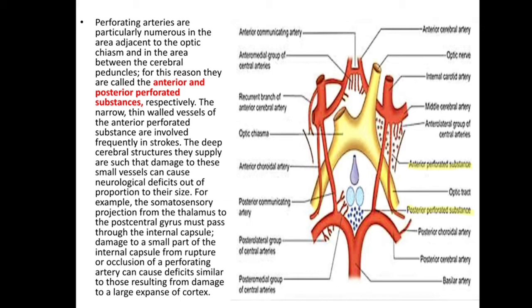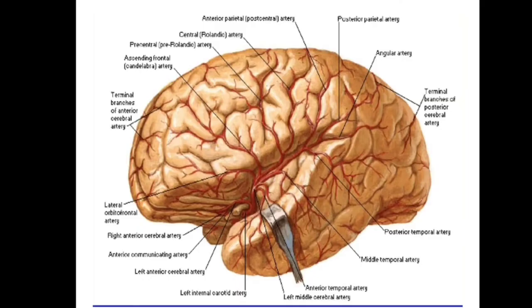The deep cerebral structures they supply are such that damage to these small vessels can cause neurological defects out of proportion to their size. For example, the somatosensory projection from the thalamus to the postcentral gyrus must pass through the internal capsule. Damage to a small part of the internal capsule from rupture or occlusion of a perforating artery can cause defects similar to those resulting from damage to a large expanse of cortex.